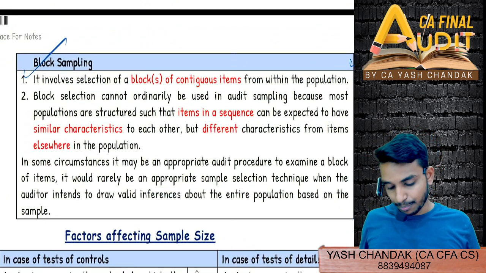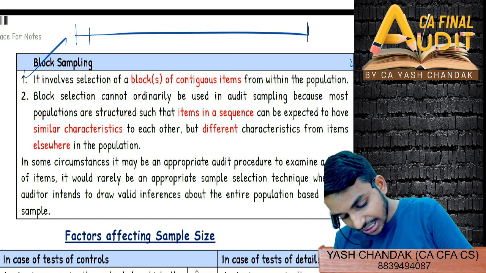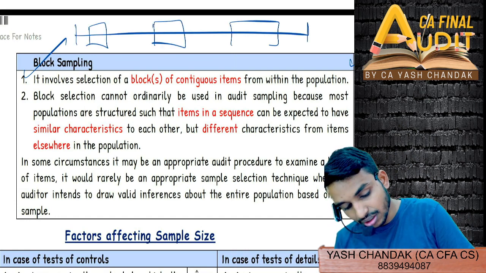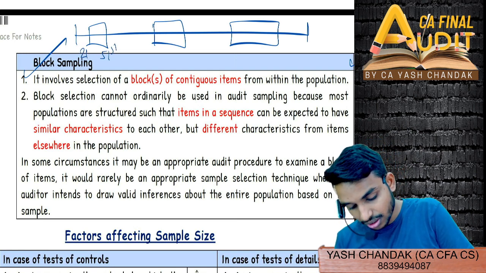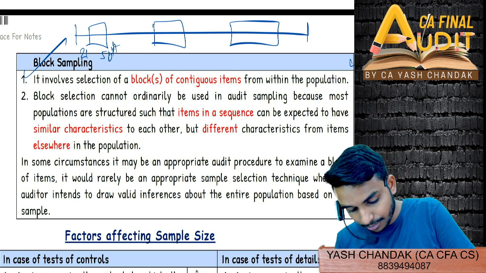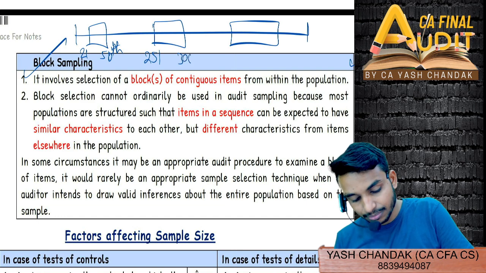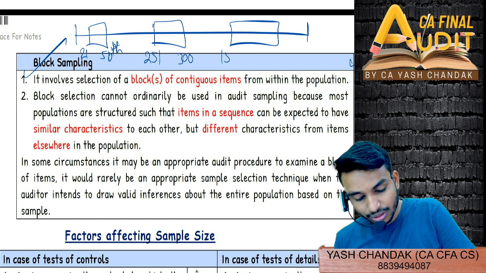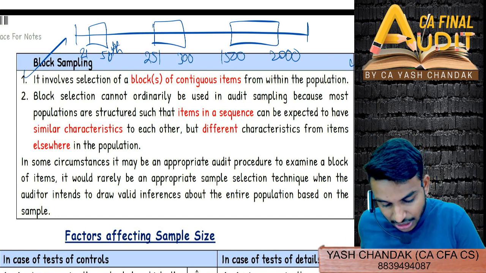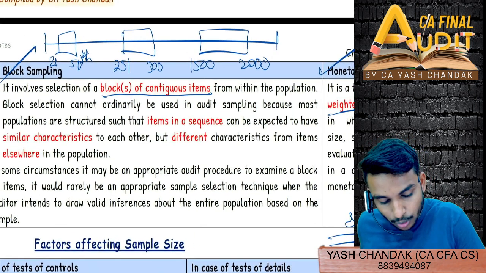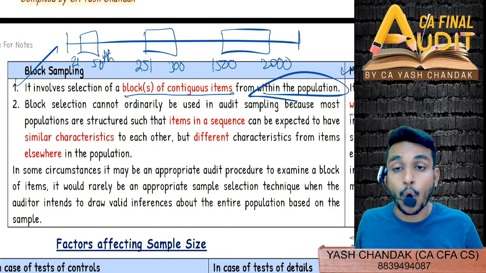And now comes block sampling. So block sampling generally involves what? You will select a block of transactions. Suppose the 21st to 50th item, you have selected a block. Similarly, the 251st to 300th item, you selected a block. And lastly, 1500 to 2000, this is another block that you have created. So it is the selection of a block of contiguous items from within the population. From within the population, you have bifurcated into blocks.